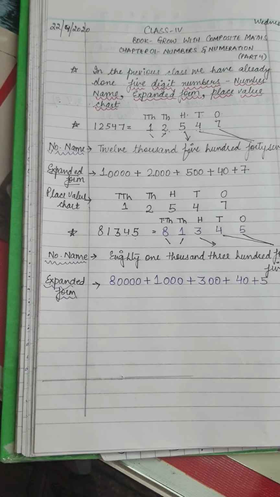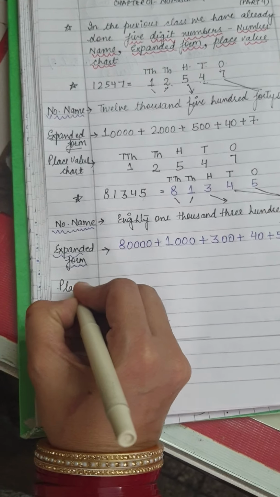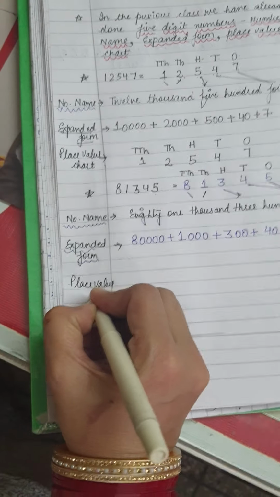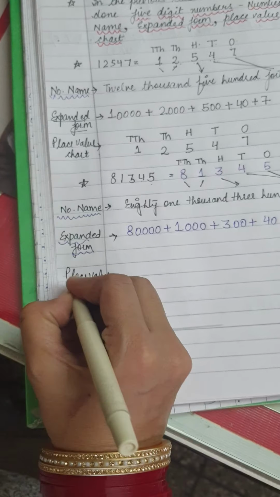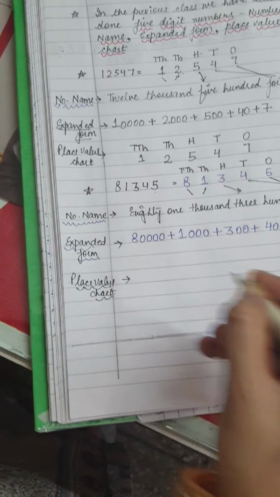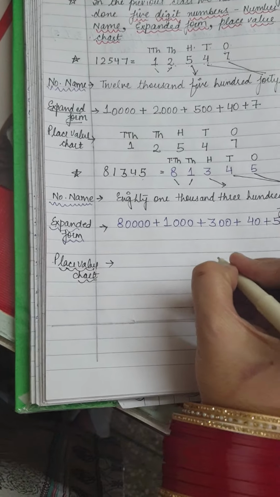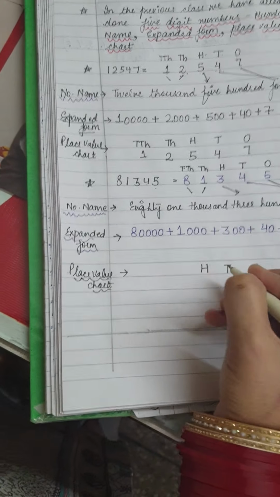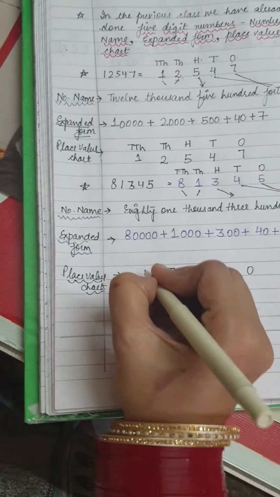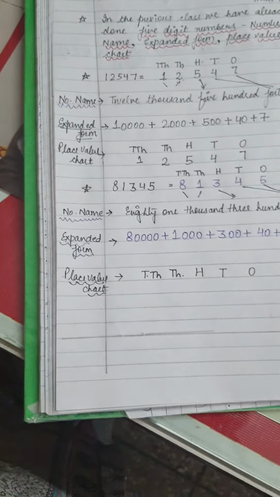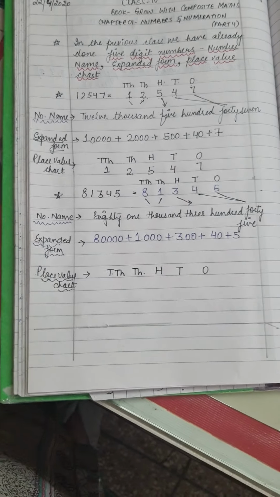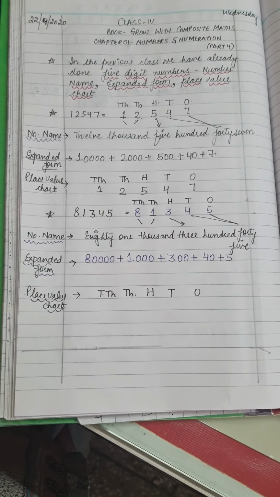Now let us try to make its place value chart. Again, start writing the names of the houses from the right hand side. By houses I mean the places. Have you written?